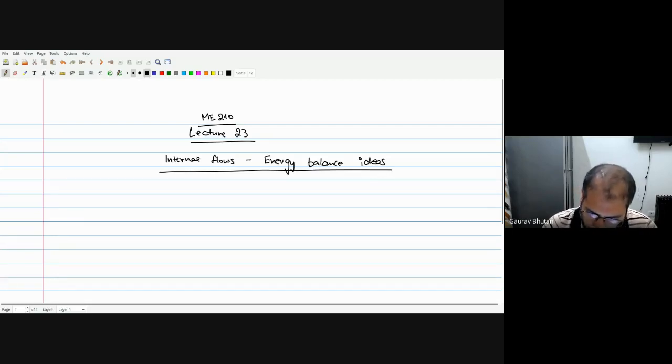So today we'll talk about some energy balance ideas, which are very important to understand. Many people have confusion when studying internal flows as to where the energy is created and what sort of work is done in internal flows. So the first topic is going to be some clarification from yesterday.